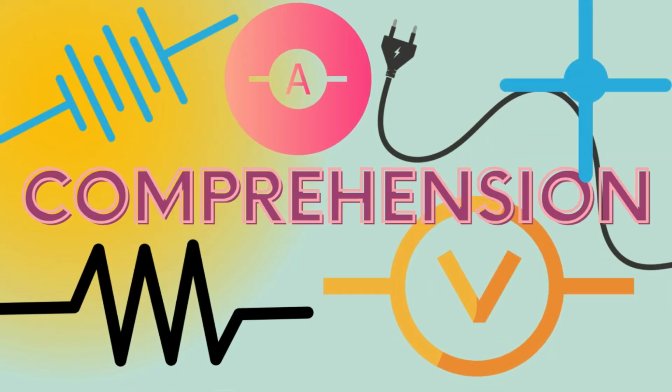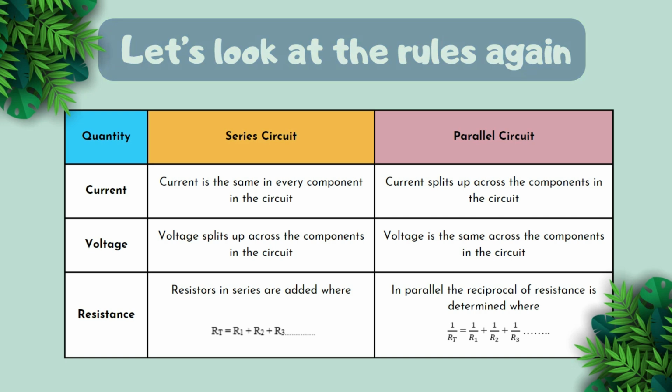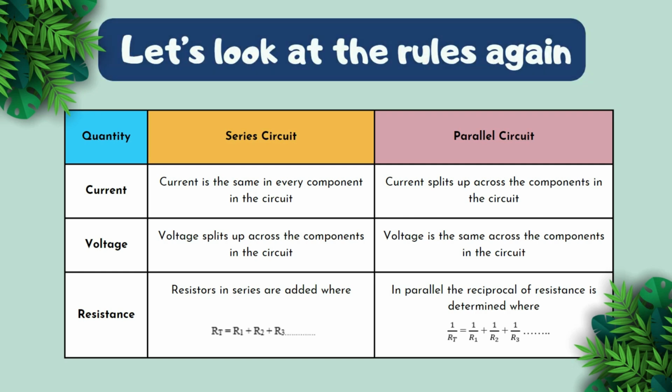Comprehension. Let's look at the rules again. Again, in the series circuit, current is the same in every component in the circuit. The voltage splits up across the components in the circuit, and the resistors in series are added where R total is equal to R1 plus R2 plus R3, etc.